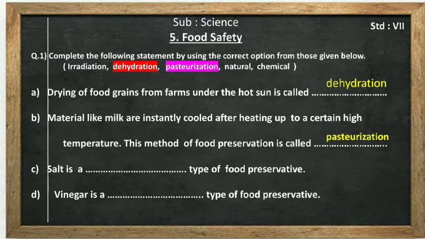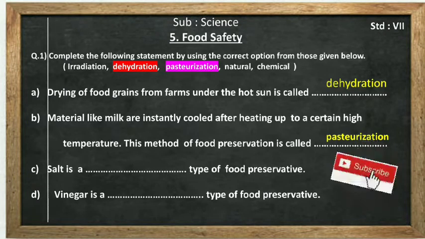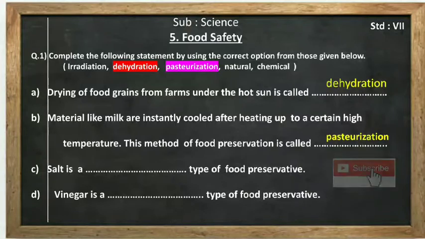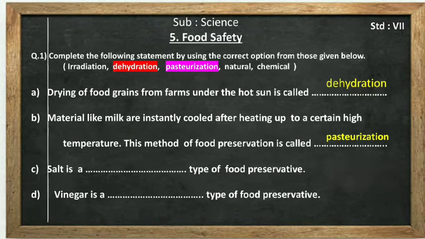Third one is salt is dash type of food preservative, and fourth one is vinegar is dash type of food preservative. Means these two are food preservative which is used to preserve food for a long time. Okay, so irradiation, obviously this answer will not come here, because irradiation is not a preservative, it is the name of a process.